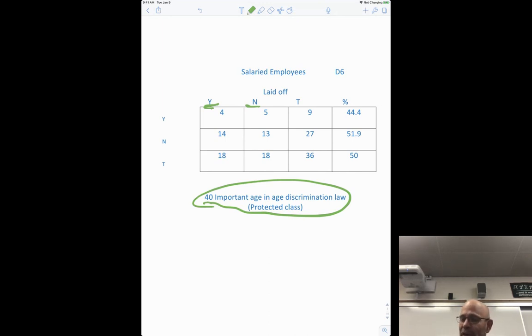But there's lots of other ways you can look at this. So all these charts are in your book. The idea here is the homework's just going to have you looking at things in books. By the way, sorry, this is total. I should have said that in case you're having a hard time reading that. So this is basically whether they're over 40. So this is over 40, under 40. Sorry about that. And then whether or not they got laid off or not. So notice that of the over 40, 4 of 9 got laid off, and of the under 40, 14 of 27 got laid off. So you could look at things that way.